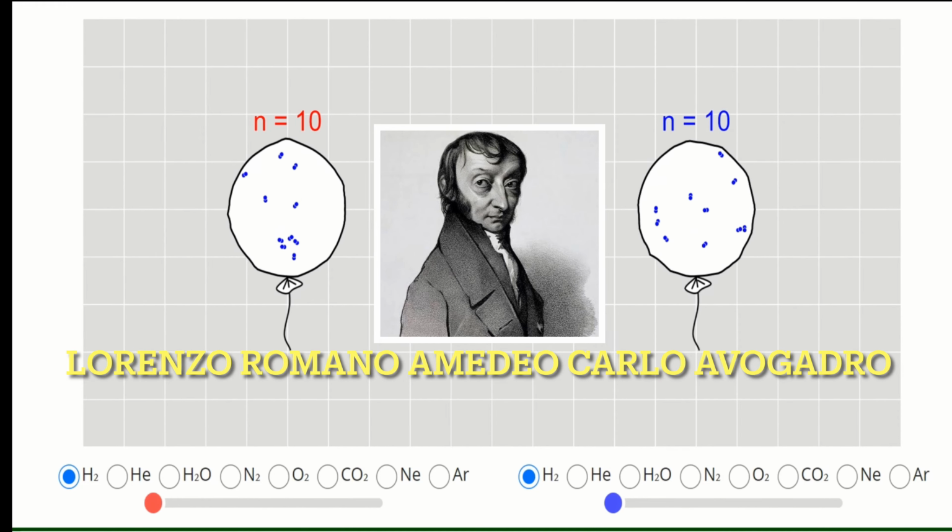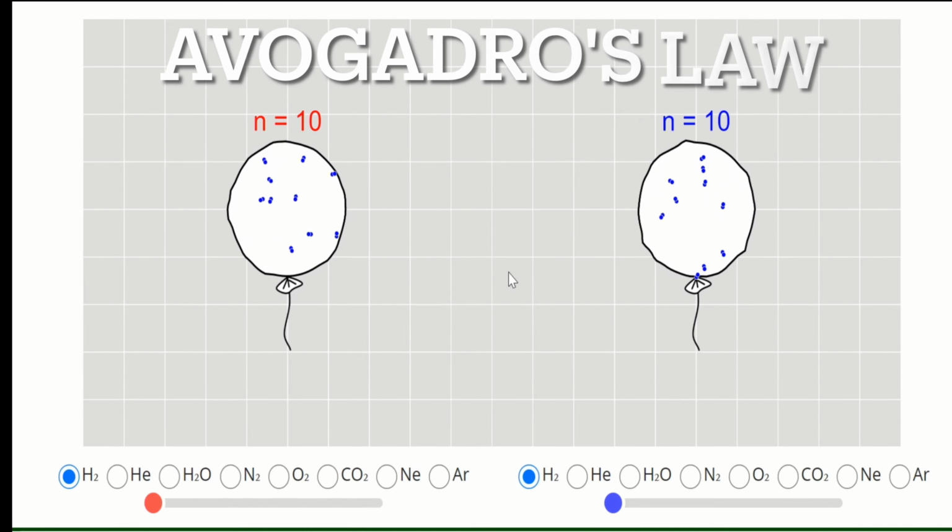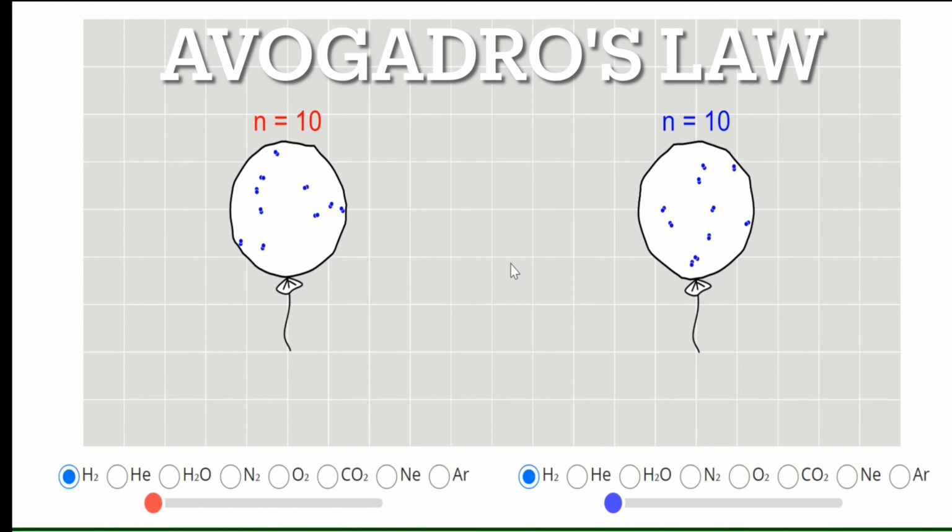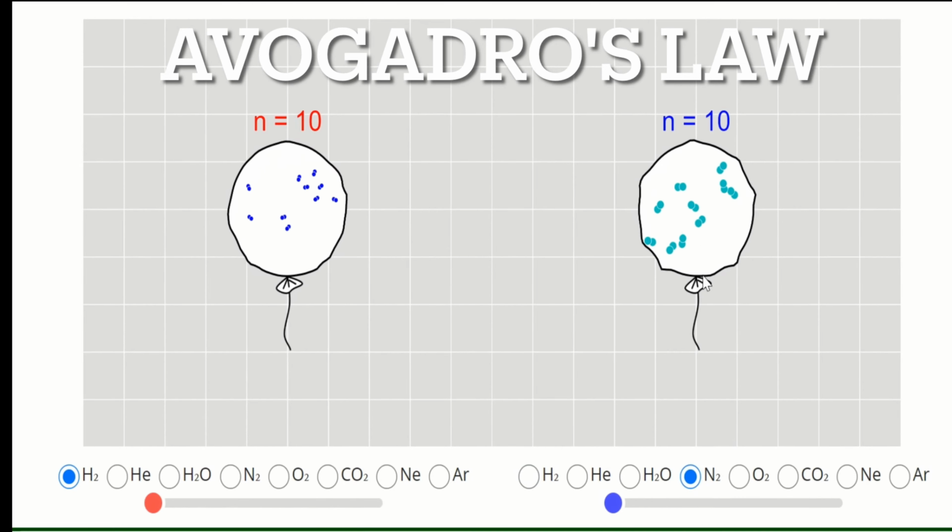So he said that if we have two given samples of an ideal gas, here in our simulation we have hydrogen. We have 10 molecules of hydrogen, and for this one here, let's have nitrogen with 10 molecules.